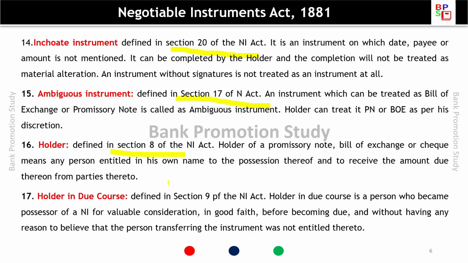Holder in due course is defined in Section 9. So holder is in Section 8, holder in due course in Section 9. A holder in due course is a person who became possessor of a negotiable instrument for valuable consideration in good faith before it became due and without having any reason to believe that the person transferring the instrument was not entitled thereto.